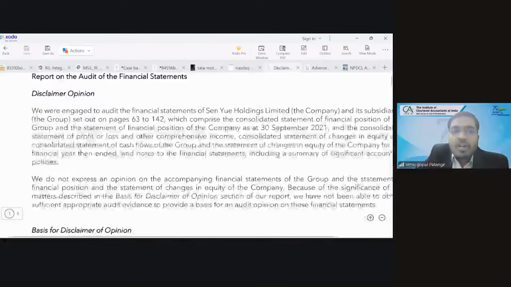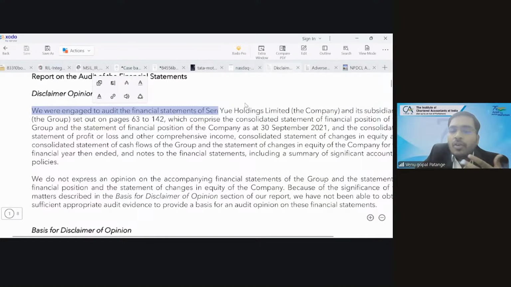Why is the language changed here? Have you done the audit? Have you done the audit in disclaimer of opinion? No, sir. You have not done. You have just engaged to audit. You have not completed the audit. The language, you should give importance to language. We'll again stress on that language once again.